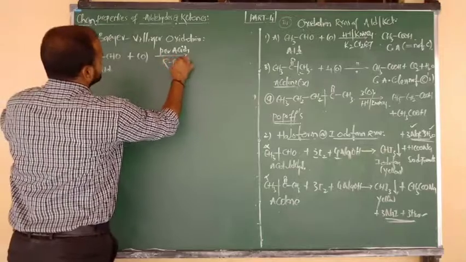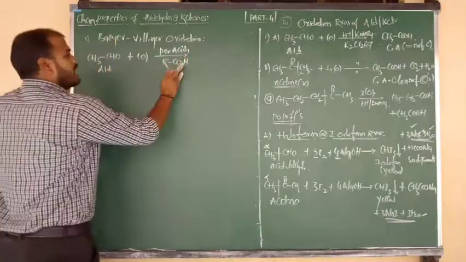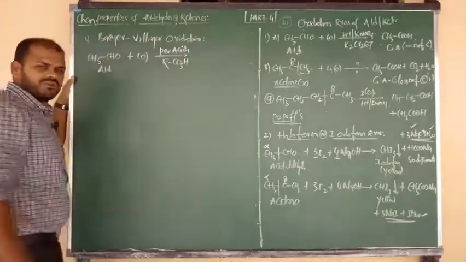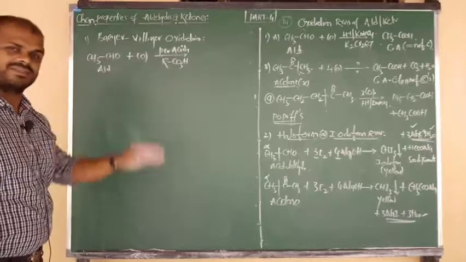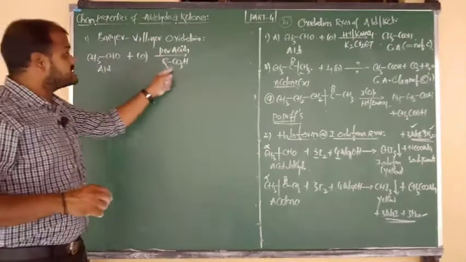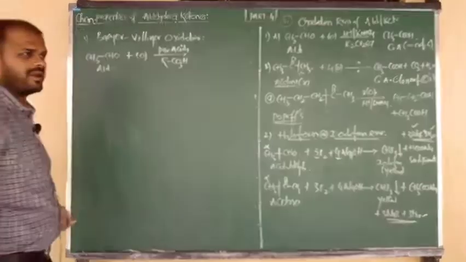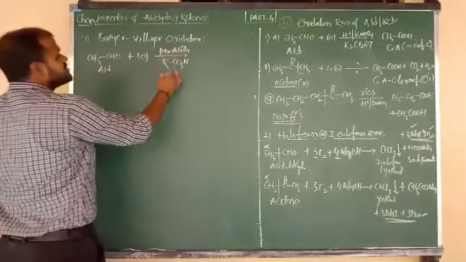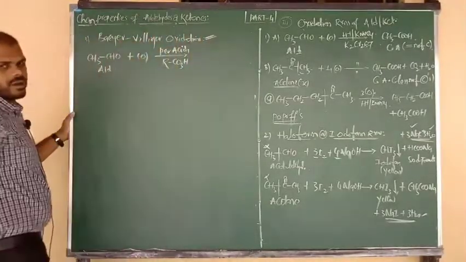So the formula is RCO3H. But the actual formula of the acid is RCOOH; here 3 oxygens are there. This is the formula of a peracid. So what is the formula of peracetic acid? CH3CO3H. Not OO, you have to write 3 O. Okay? So only in the presence of peracids do we do the Baeyer-Villiger oxidation.